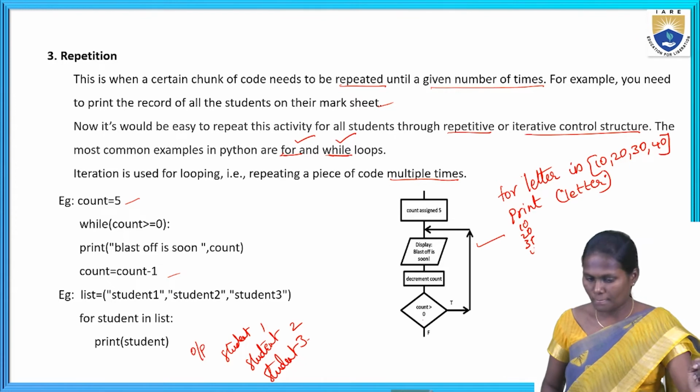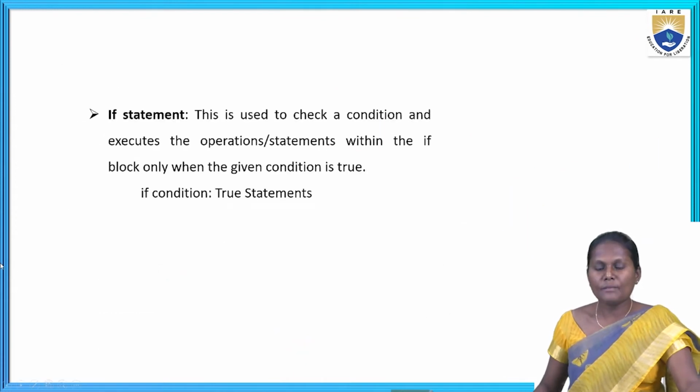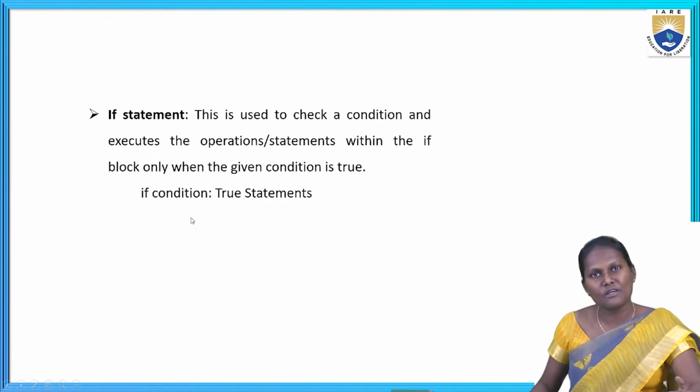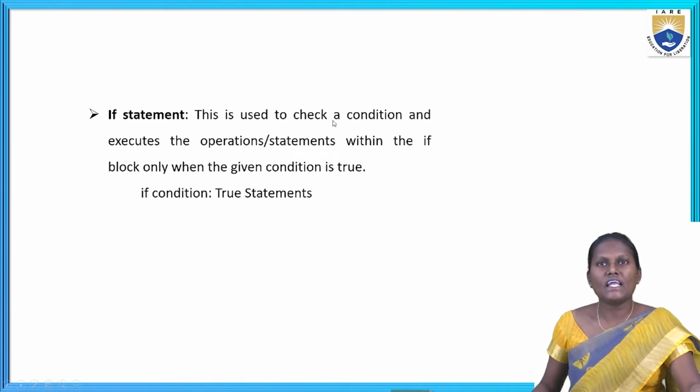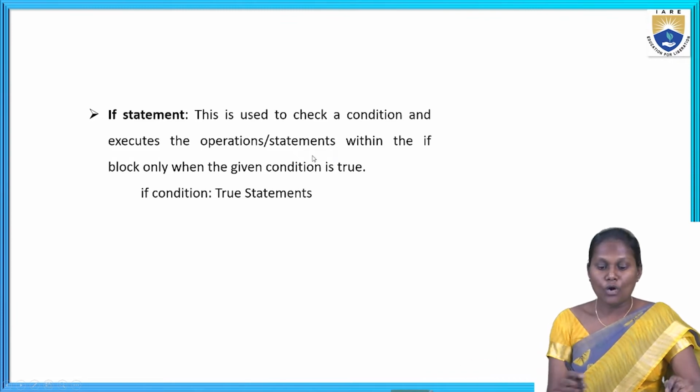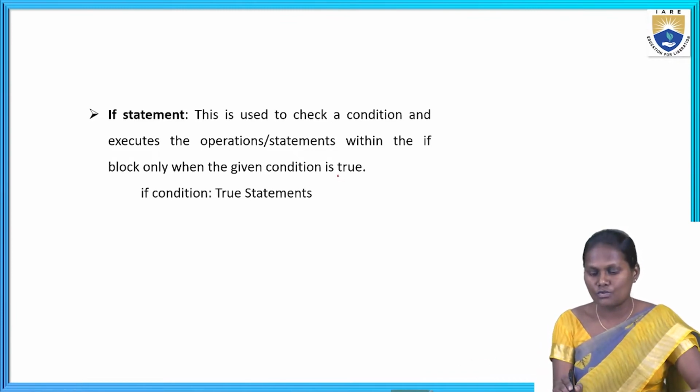Next, coming to the if statement. Here I am going to show you the if statement, if else, and elif. I am going to show all three statements before you. This is used to check a condition and execute the operation within the block only when the given condition is true. The operation is done only if the condition is true.